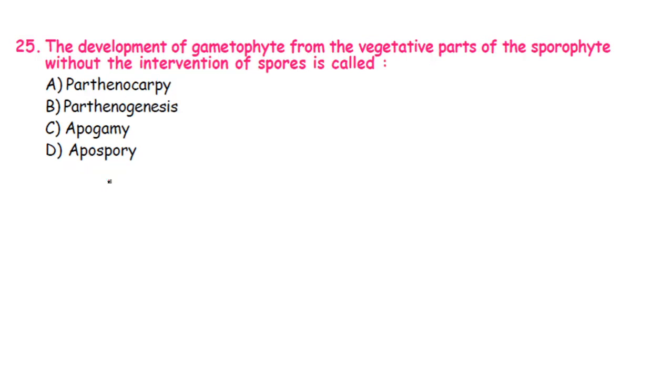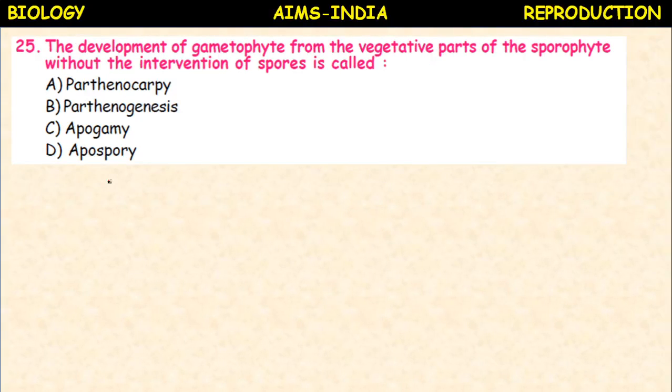Next, the development of gametophyte from the vegetative parts of the sporophyte without the intervention of spores is called parthenocarpy, parthenogenesis, apogamy, apospory. Here the development of gametophyte from vegetative parts of the sporophyte without the intervention of spores, meaning without the formation of spores, is called apospory.